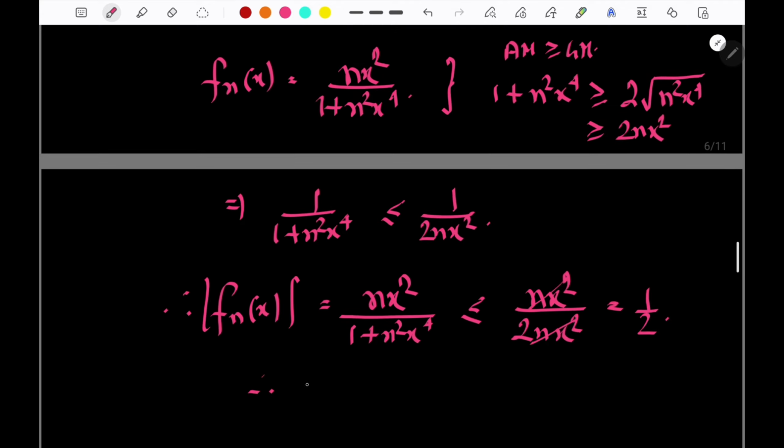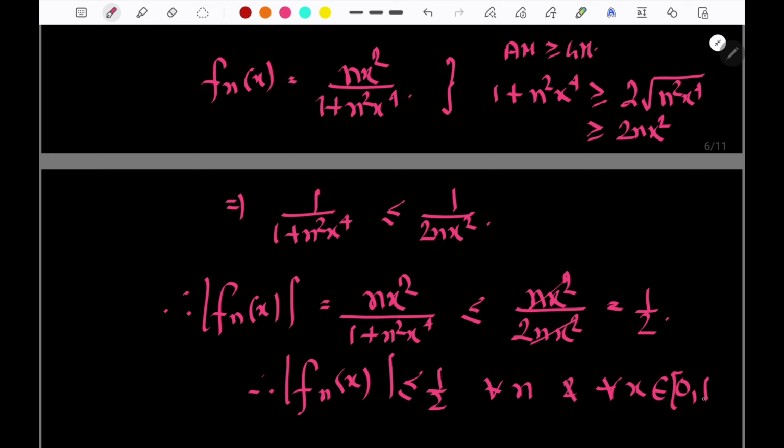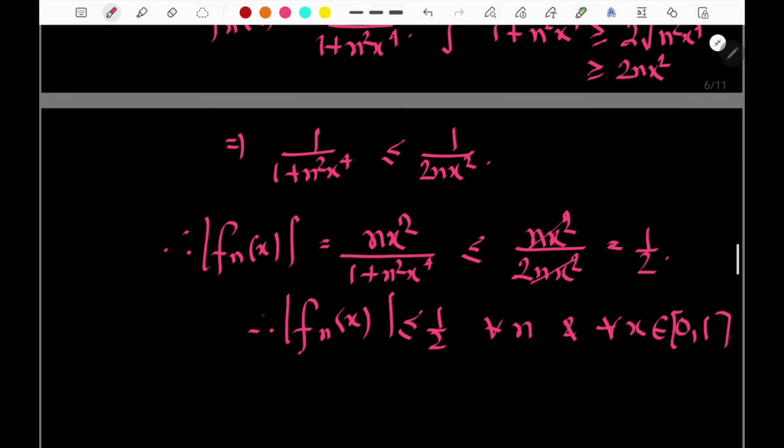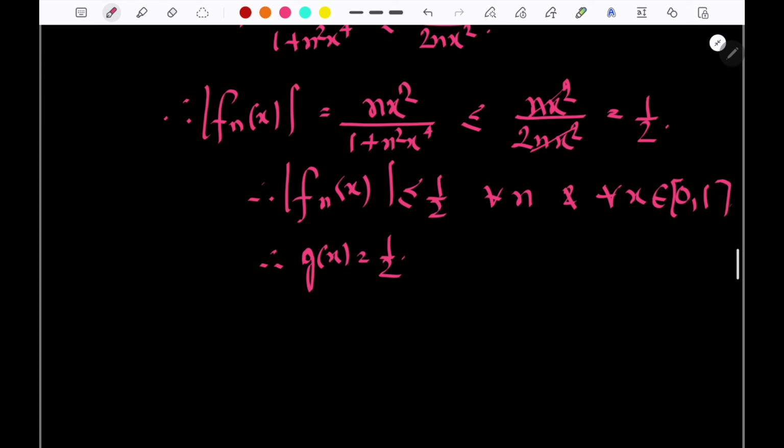So the mod of fn x is always less than or equal to 1 by 2 for all n and for all x that belongs to 0 to 1, both included. Therefore, g x will be equal to 1 by 2.